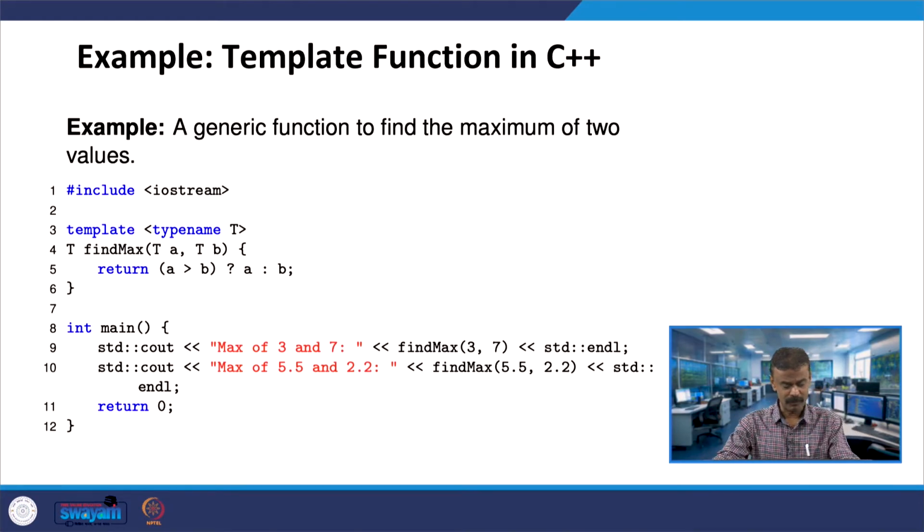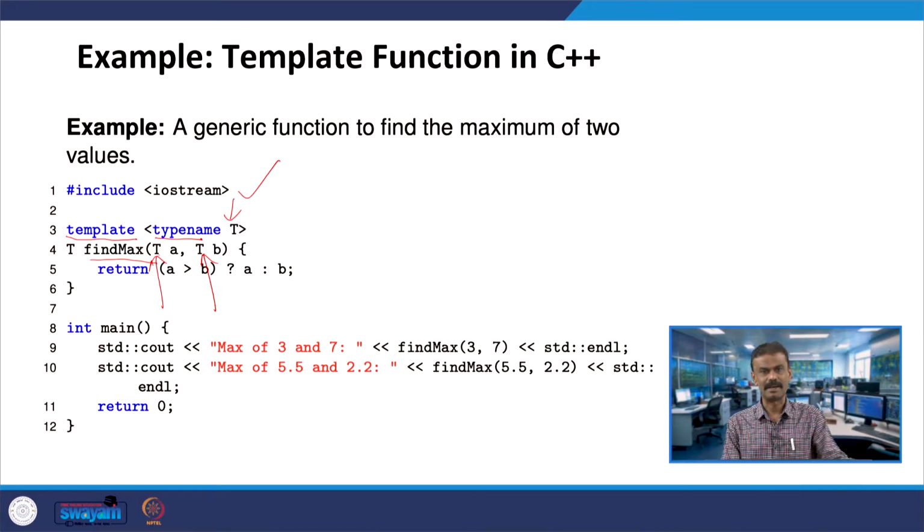This is the maximum of 2 numbers example that I keep telling. Let us find the maximum of 2 values: one is the maximum of 2 integers, another is the maximum of 2 doubles, or floating point numbers. When writing the function, the syntax is: hash include iostream, then use the keyword template, then typename T. You can give any other name, U or T1, it is like an identifier. And then find max, with T A, T B.